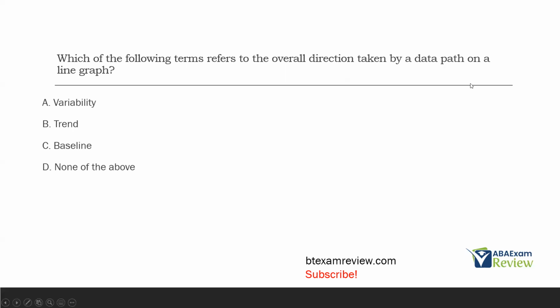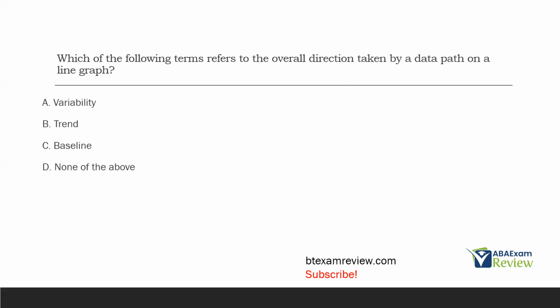The question is asking about the overall direction taken by a data path on a line graph. So if you can picture a data path, some data points connected together, we're thinking about the direction. Up, down. What is that called? A, variability. Well, variability is going to look at the amount of change in between each data point. Okay? If our data is very variable, there's a lot of change in between each data point. If it's not very variable, it's pretty smooth.